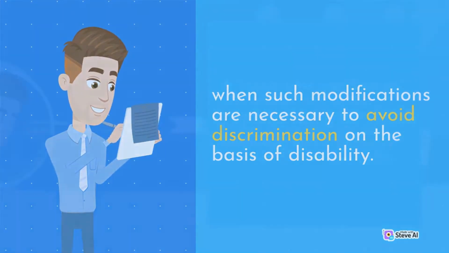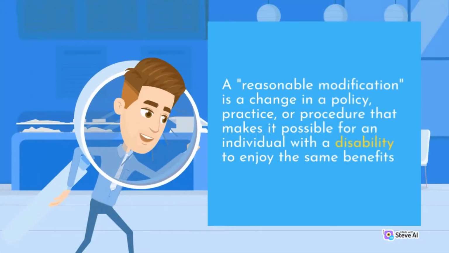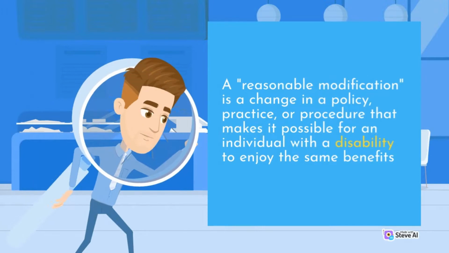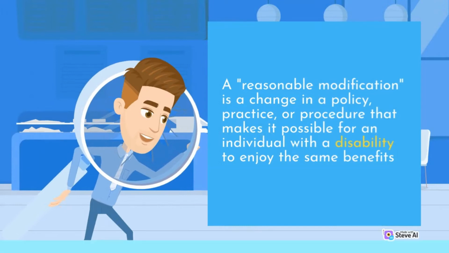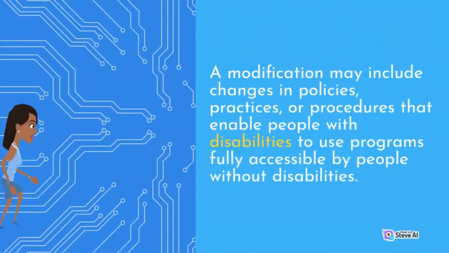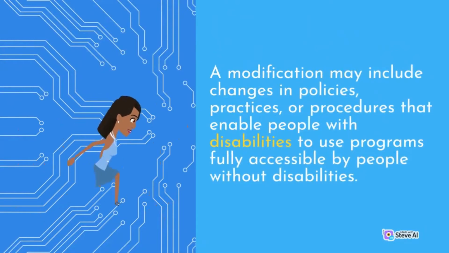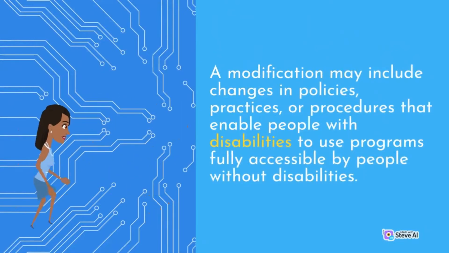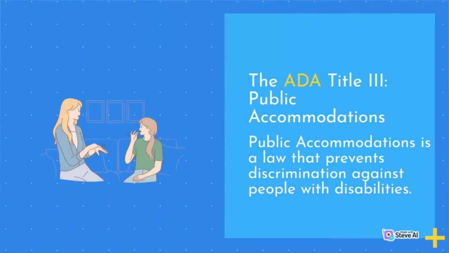A reasonable modification is a change in a policy, practice, or procedure that makes it possible for an individual with a disability to enjoy the same benefits and privileges enjoyed by others without disabilities. A modification may include changes in policies, practices, or procedures that enable people with disabilities to use programs fully accessible by people without disabilities.